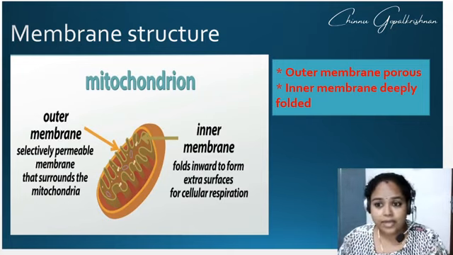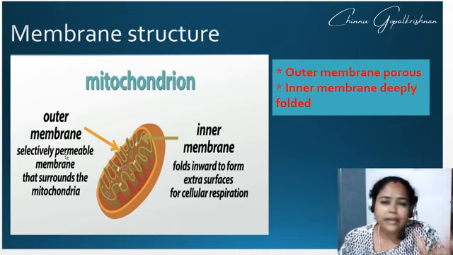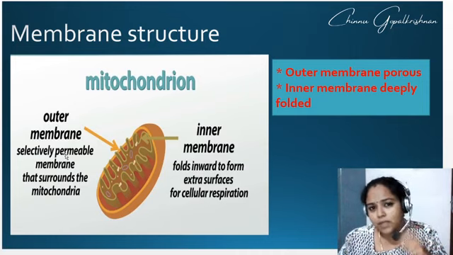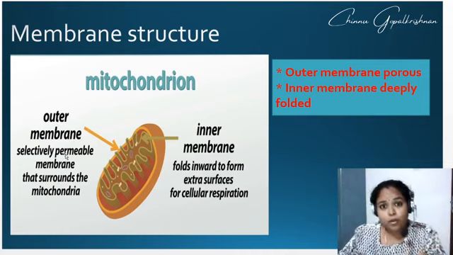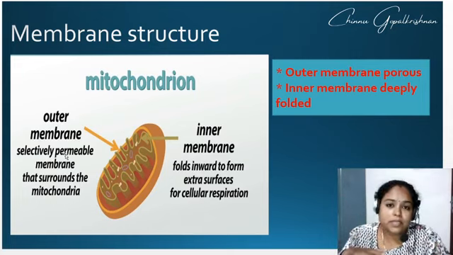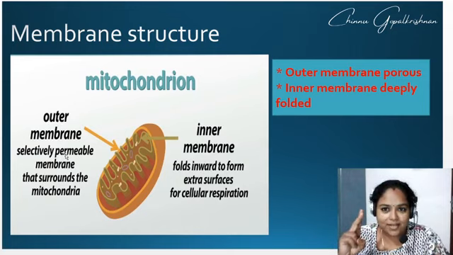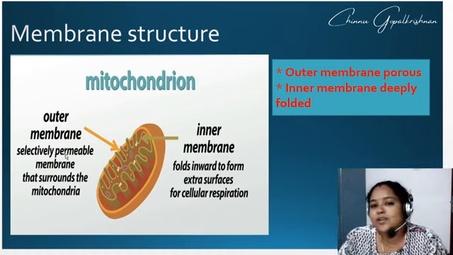That is why the outer membrane of the mitochondria is porous in nature, as well as selectively permeable. Now just think, what would be a molecule that is so important and needed by all the cells in our body? Can you just think and say the answer? What could be a molecule that is being needed by each and every cell of our body? Time is enough? Okay. 2 important things that are needed by each and every cell of our body. First is oxygen. And the second one is glucose. What's the correct answer over here? Is it the oxygen or is it the glucose? Both are the right answer. Oxygen as well as the glucose.